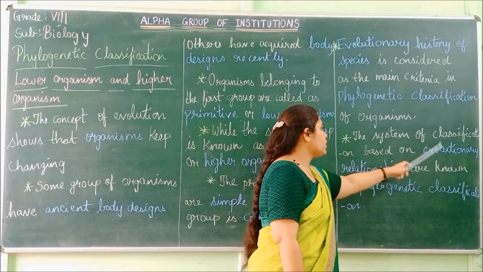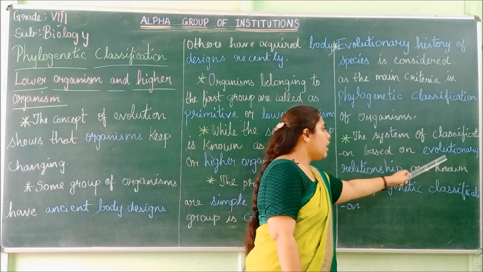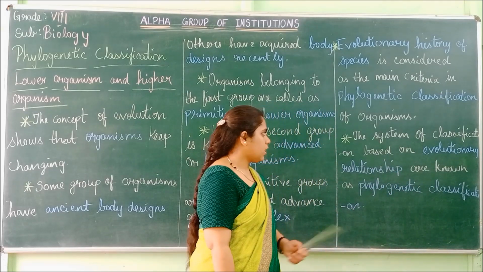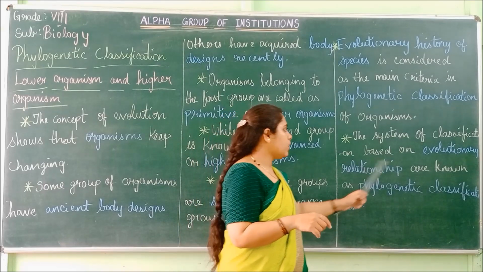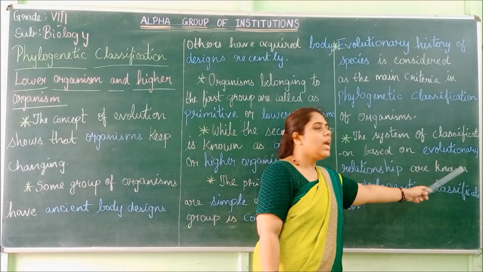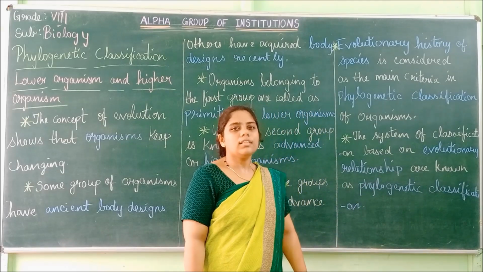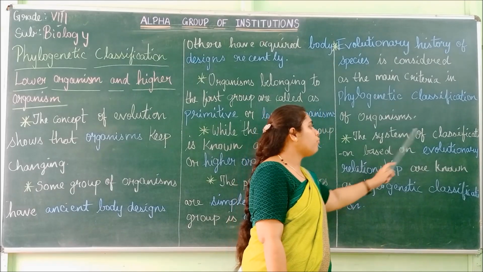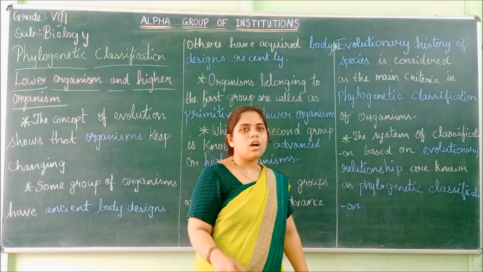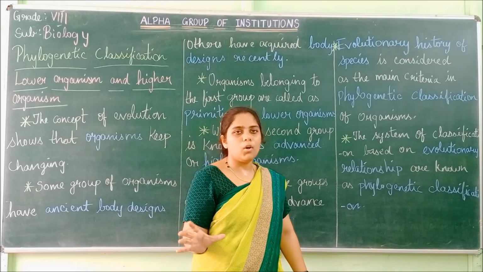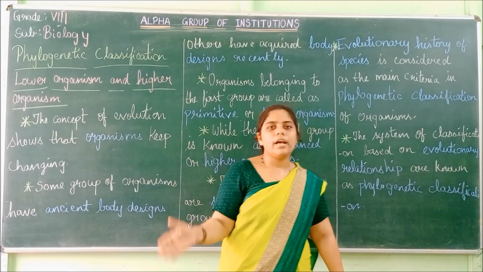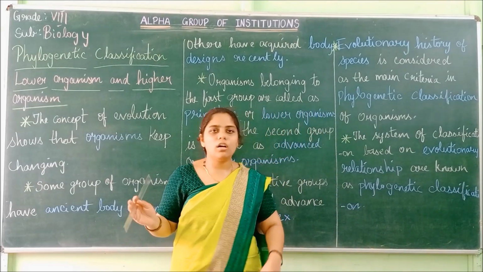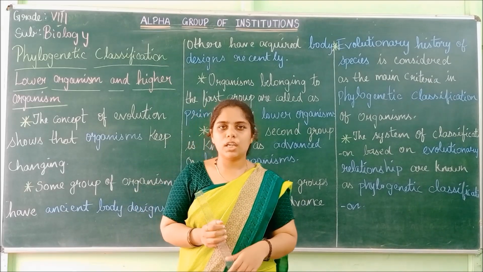The system of classification that is based on evolutionary relationship alone, that is, how the organism has evolved, is known as phylogenetic classification. So we have learned about phylogenetic classification in this book.